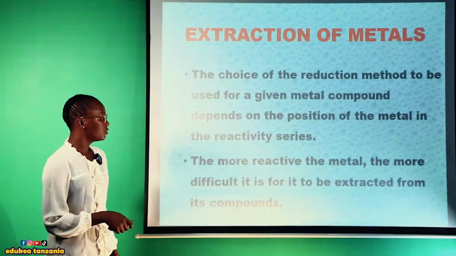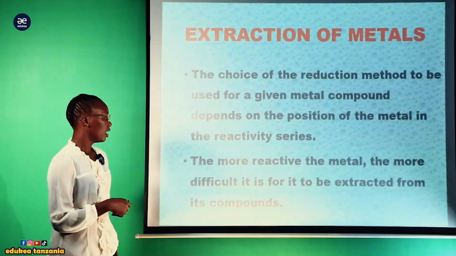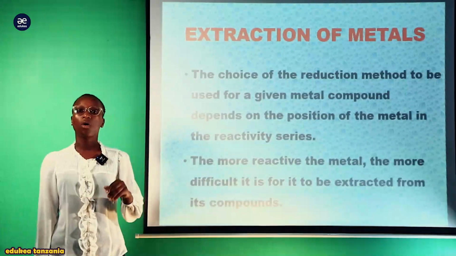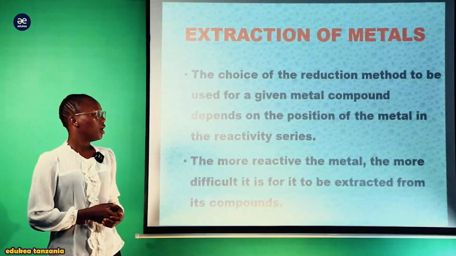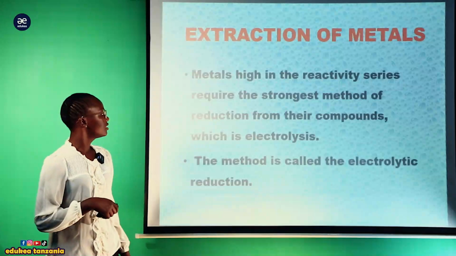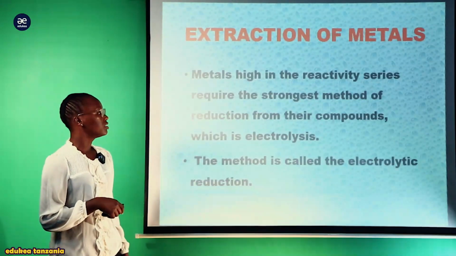The more reactive the metal, the more difficult it is to be extracted from the compound. Kwamba kama itakuwa ni more reactive, ni ngumu kwa hiyo compound kuwa extracted kutoka kwenye compound zake. So here you can see metals high in the reactivity series require the stronger method of reduction from their compound, which is electrolysis.